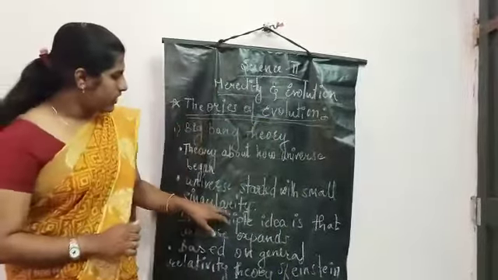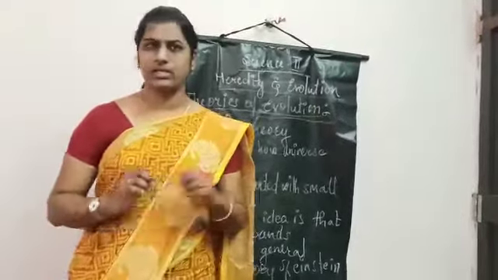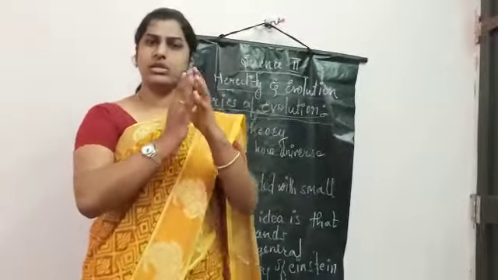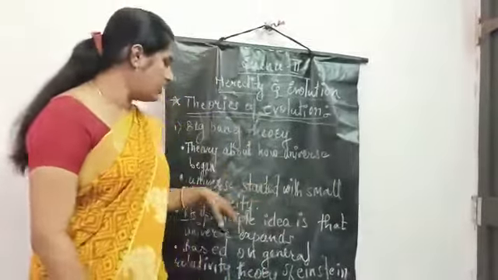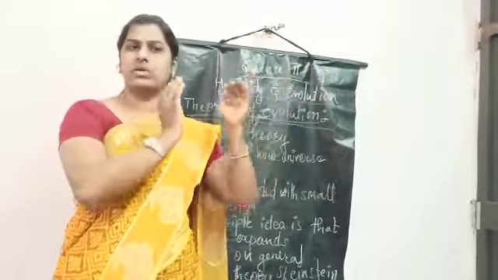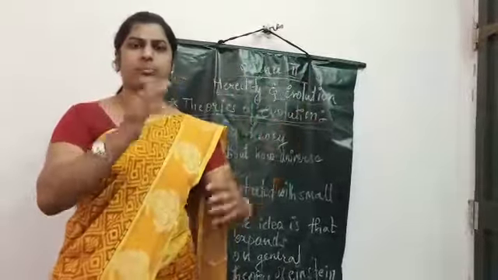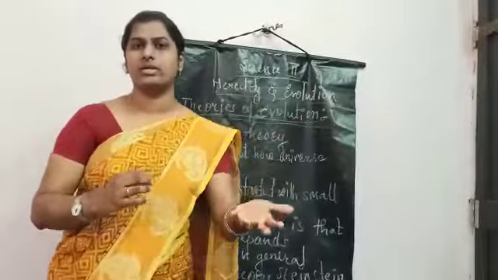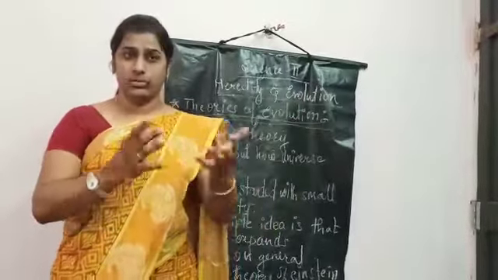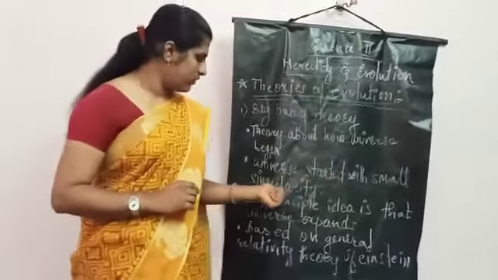Second one, universe started with a small singularity. As I said, it was nothing but a single mass. So it is said that it started with a small singularity point. In the beginning, universe was a central single point. It scattered, it burst, and it produced its own replicants all around itself, around its surrounding. And that is why it is stated that it started with a small singularity.